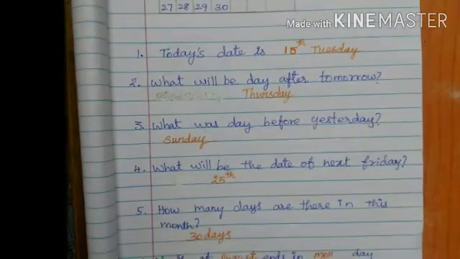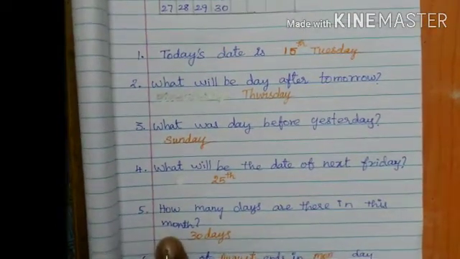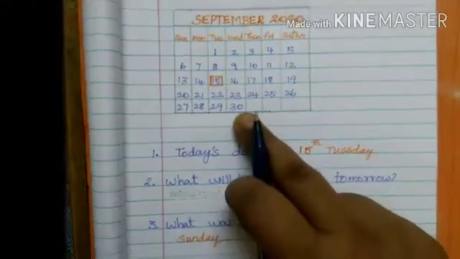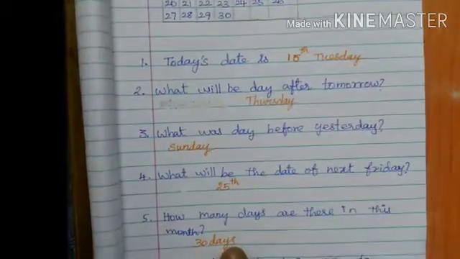The next one. How many days are there in a month? This month has totally 30 days. So the right answer is 30 days.